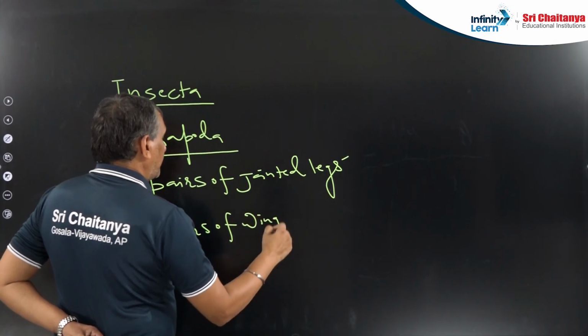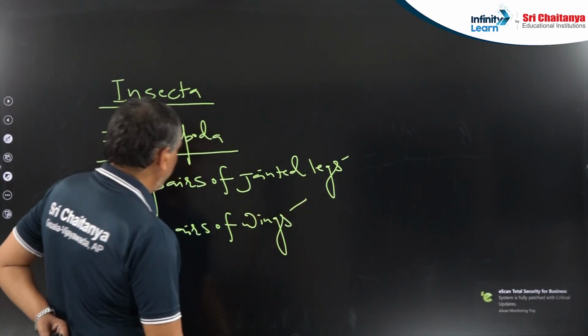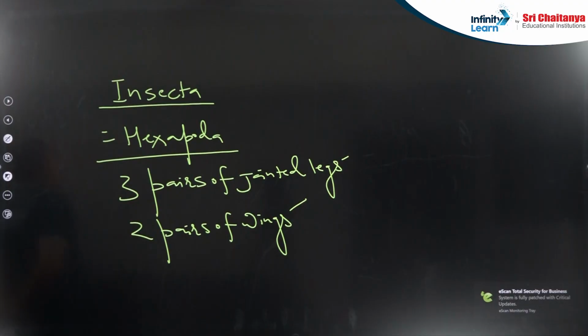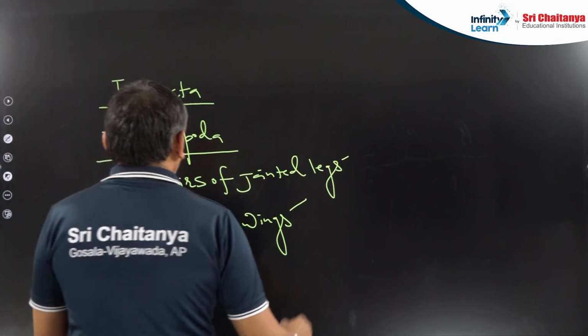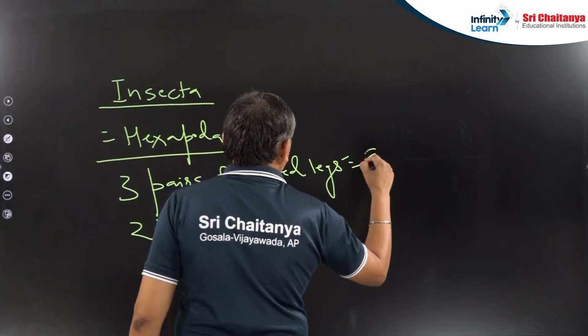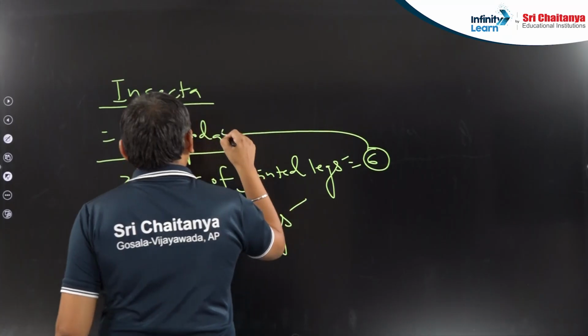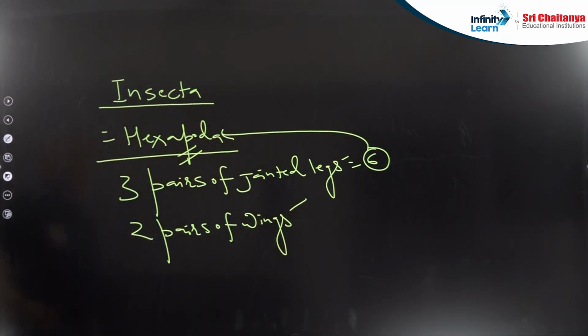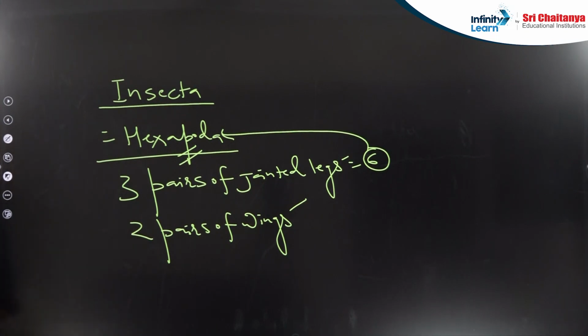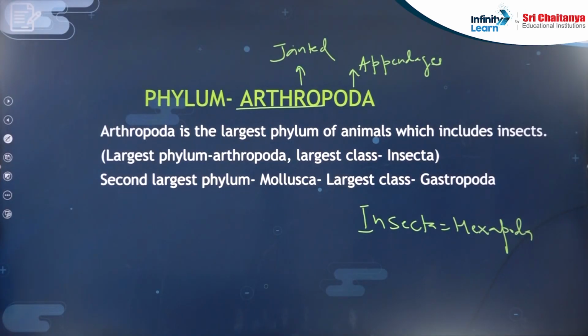Three pairs of legs means a total of 6 legs are there. That is why Insecta is also known as the Hexapoda, because it has 3 pairs of legs.